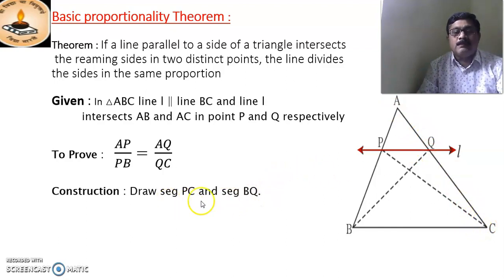Now, for construction, draw segments PC and BQ. We have to draw these two segments to prove this theorem.